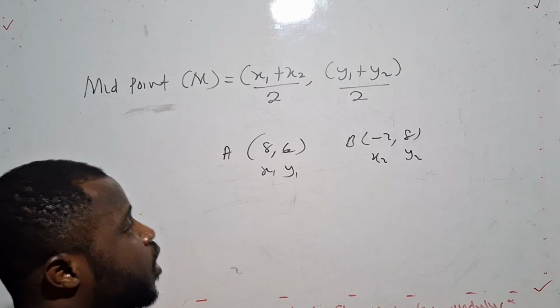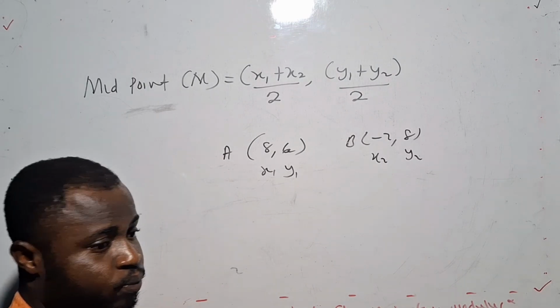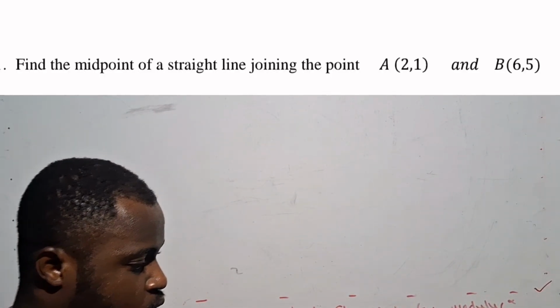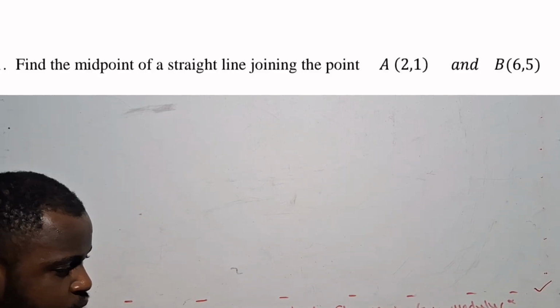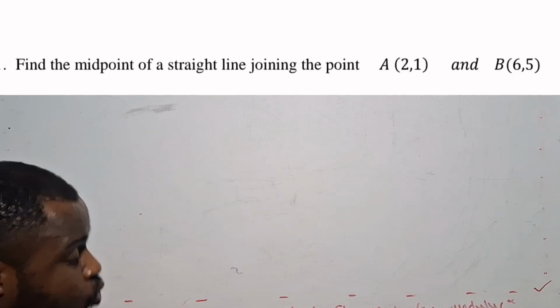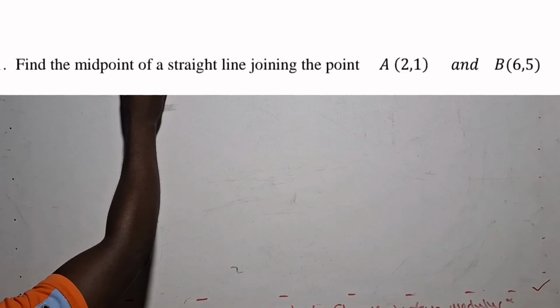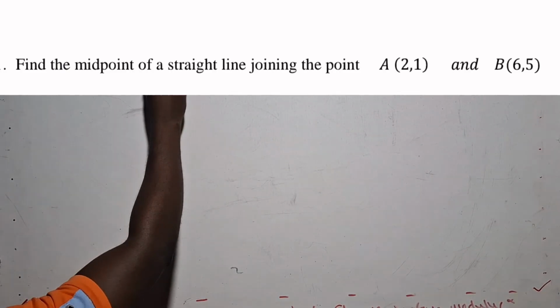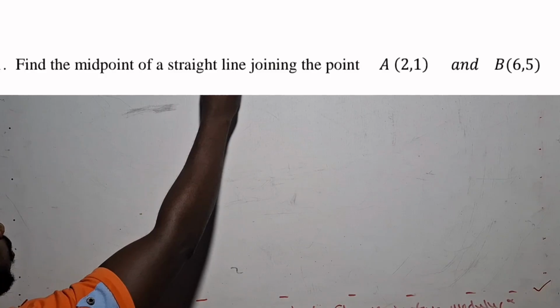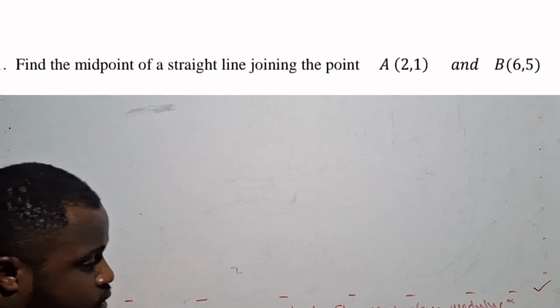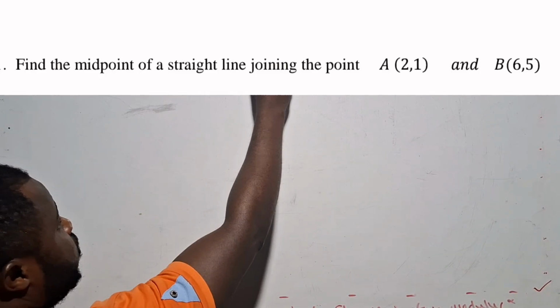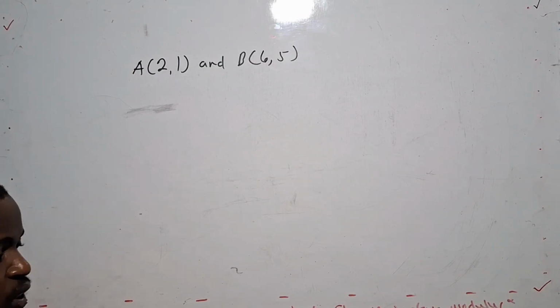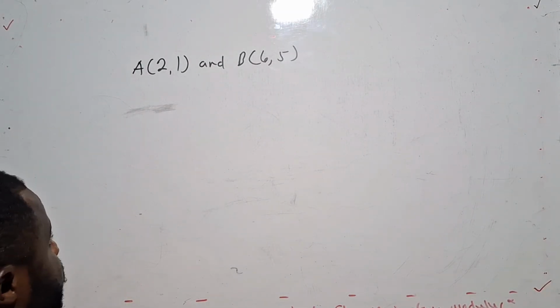So we are quickly going to take our first question on this. As the question is posted on the screen, find the midpoint of a straight line joining the point A, which is 2, 1, and B, which is 6, 5. Yes, A 2, 1 and B 6, 5.